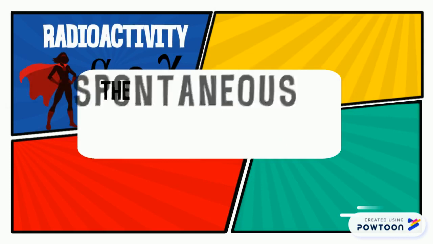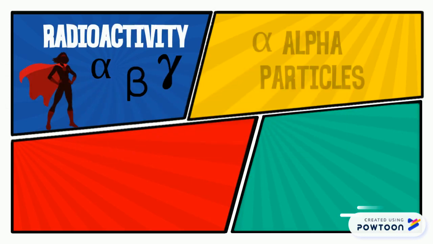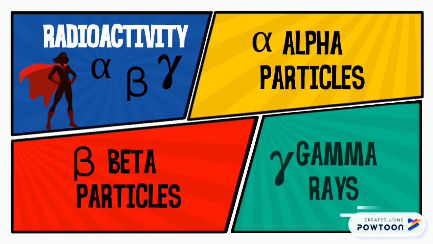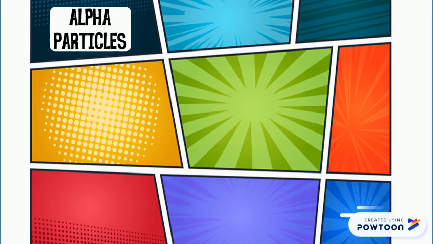Radioactivity is the spontaneous emission of radiation by unstable nuclei to become stable. It attains stability by the emission of alpha particles, beta particles, or gamma rays. Now let's talk a little bit about these different radiations. First, we have the alpha particles.